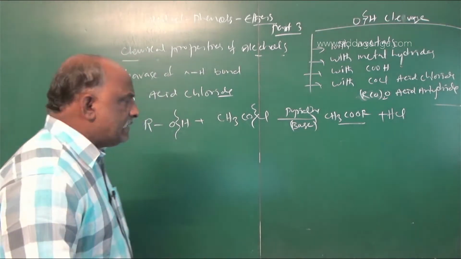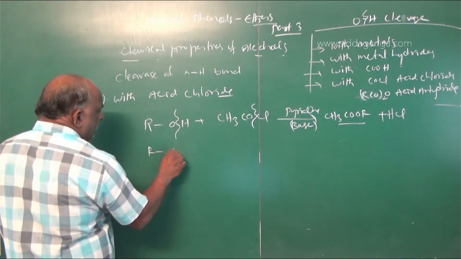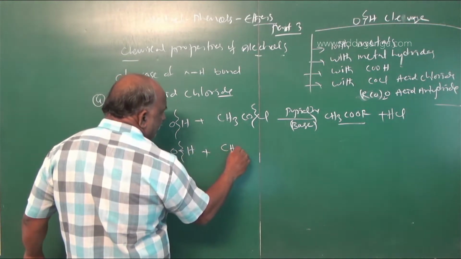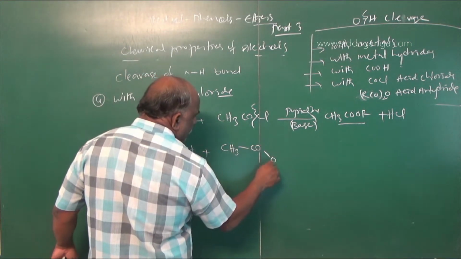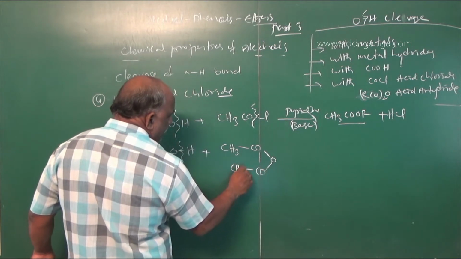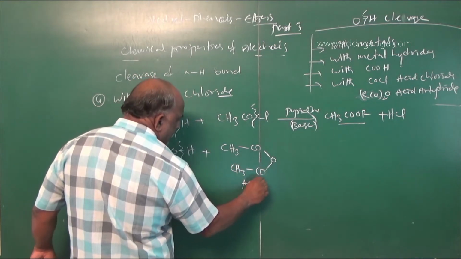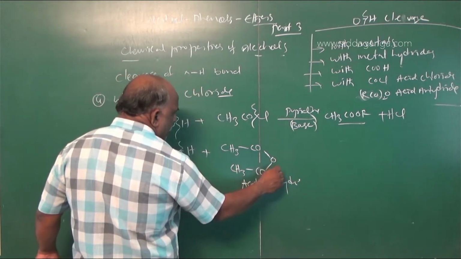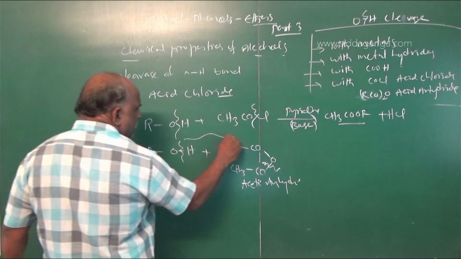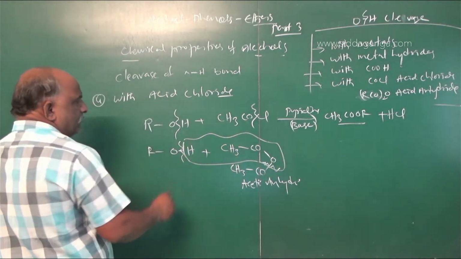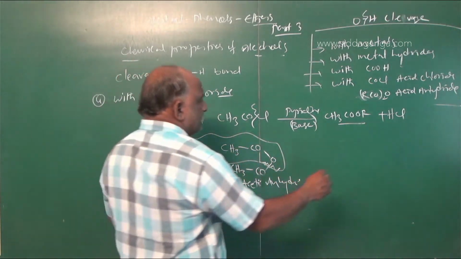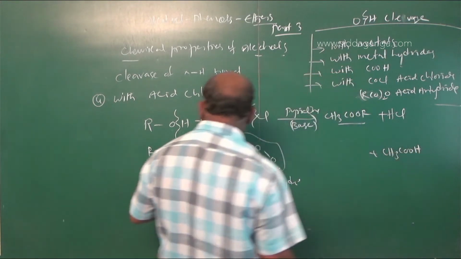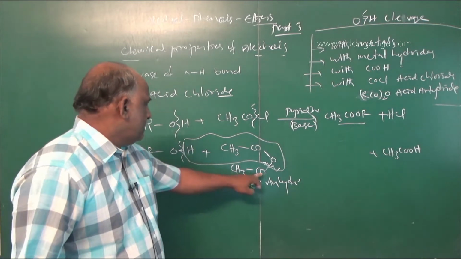The same reaction takes place with acid anhydride. Suppose it is an acid anhydride; here also you break the O–H bond. This is acid anhydride, CH3CO–O–COCH3. This is called acetic anhydride, my dear students. Here break this bond, and you eliminate this compound, CH3COOH, acetic acid. After elimination of CH3COOH, what is remaining? CH3COOR.